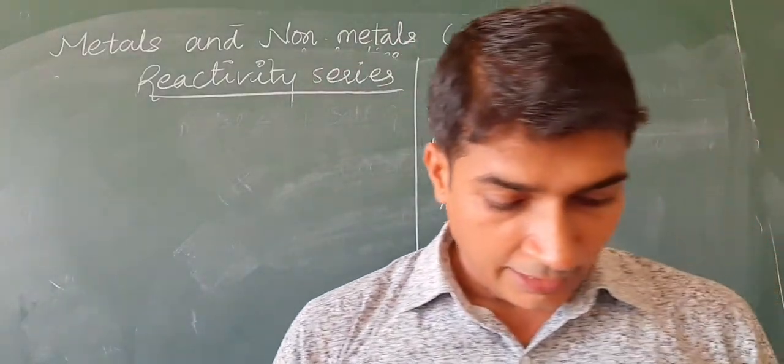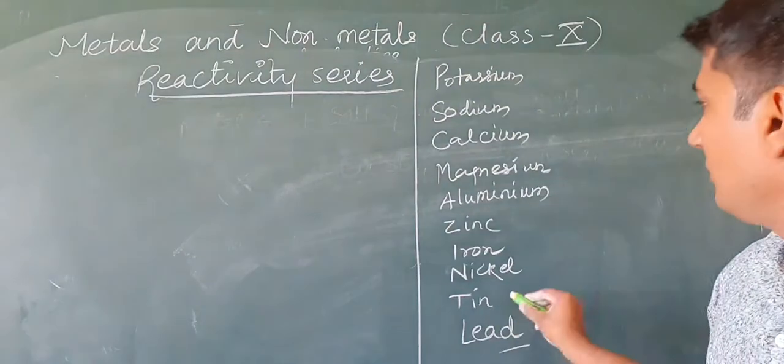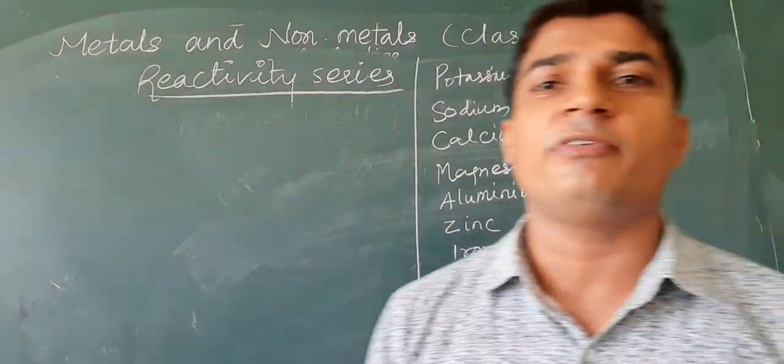So this one is the reactivity order of metals.